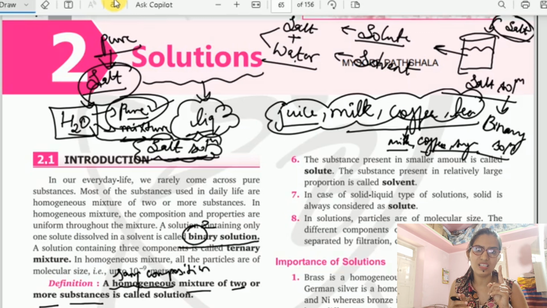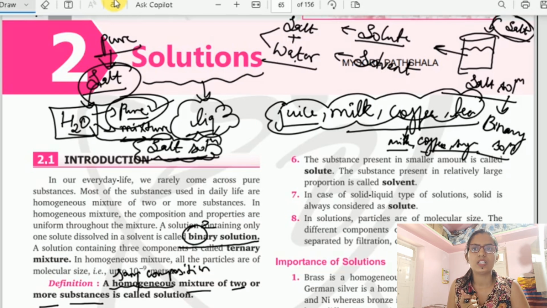If only one solute and only one solvent is present in a solution, then such a solution is known as a binary solution. Then if I ask you what is a ternary solution, what are you going to say? Ternary solution means three components. If a solution has three components, then it is called a ternary solution.